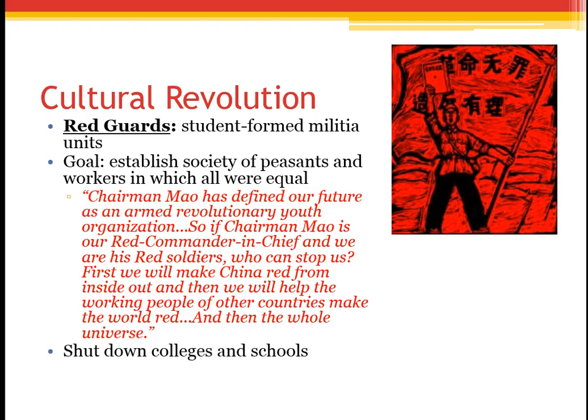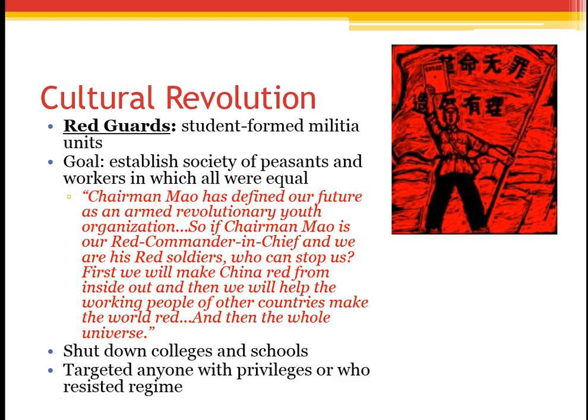So basically, they shut down colleges and schools. They didn't want to expand knowledge. They wanted to trap the people in communist China and kind of brainwash them into thinking that this is the best place on earth. And they targeted anyone with extra privileges. Remember, communism is all about equality, not about freedom. Anybody who resisted the regime, anybody who talked out against Mao, would be denounced or even harmed by the Red Guard in the Cultural Revolution.